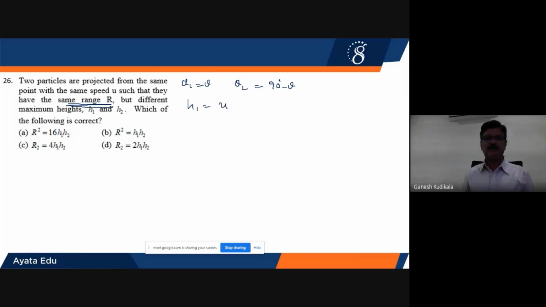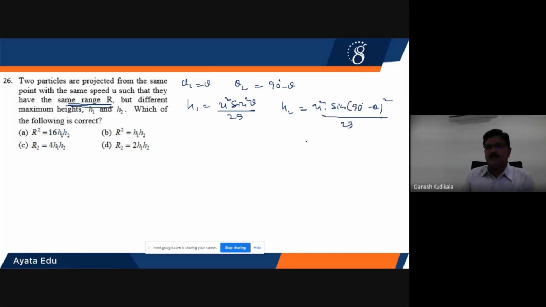H1 will be equal to u square into sin square theta divided by 2g. And H2 will be u square into sine of the second angle, which is complementary, 90 minus theta, whole square divided by 2g. So here it is u square into cos square theta divided by 2g is the value of H2.